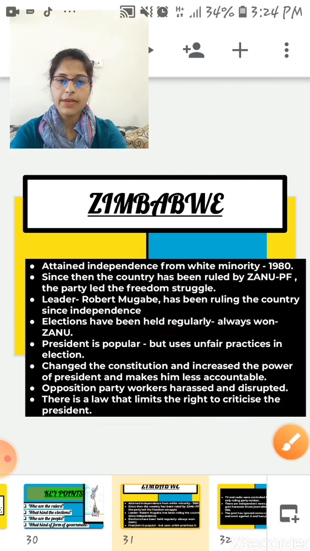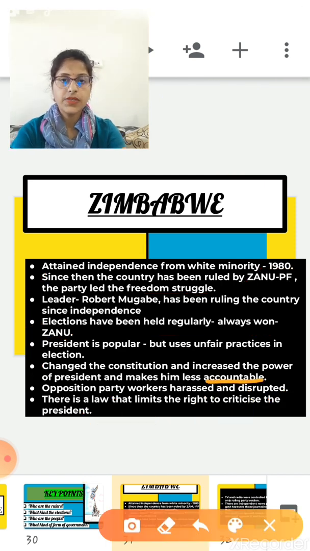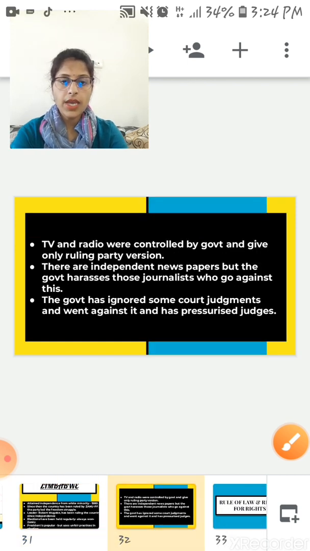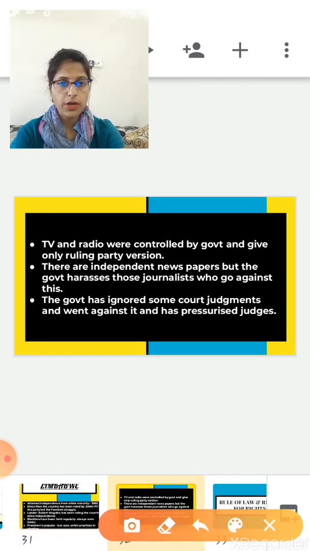Less accountable, that means answerable. Opposition party workers were tortured. At that time, public protest and demonstration against the government were also declared illegal. There is a law that limits the right to criticize the president. Even TV and radio were controlled by the government and gave only the ruling party's version. There are independent newspapers, but the government harasses those journalists who go against it.